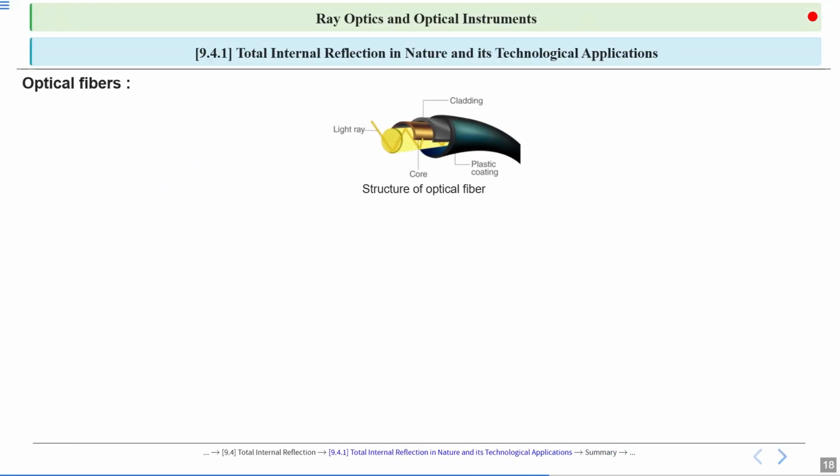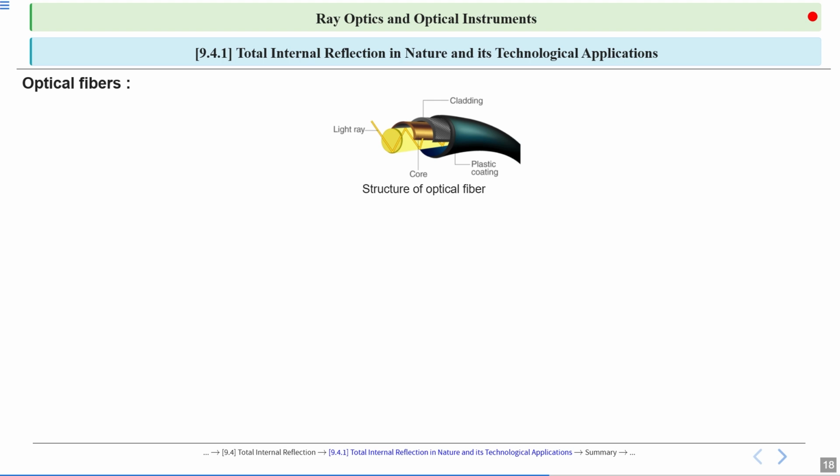Now, optical fibers. An optical fiber is a very thin, flexible, transparent fiber, usually made of glass or plastic, that can transmit light signals from one end to another with very little loss of energy.